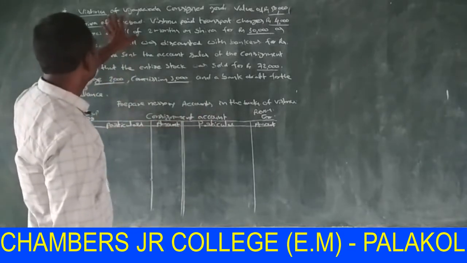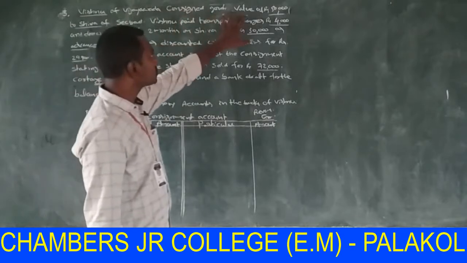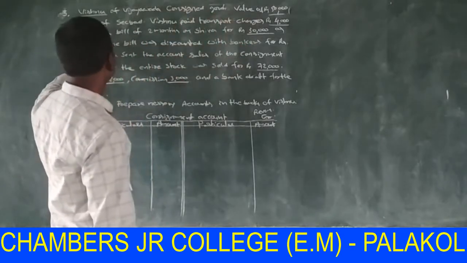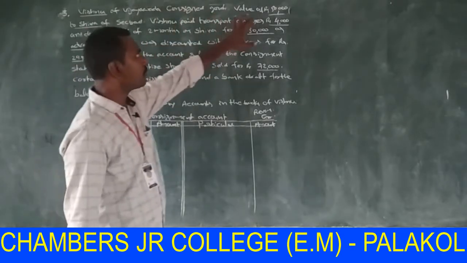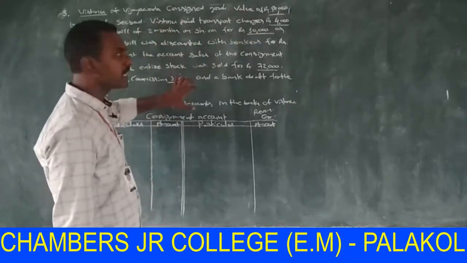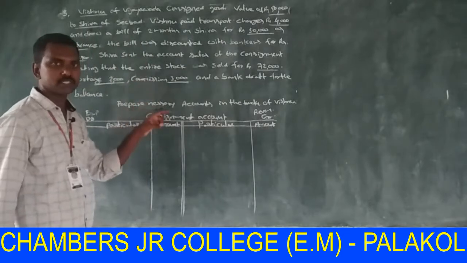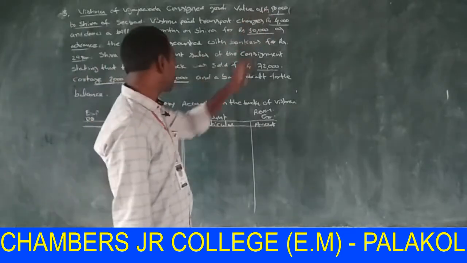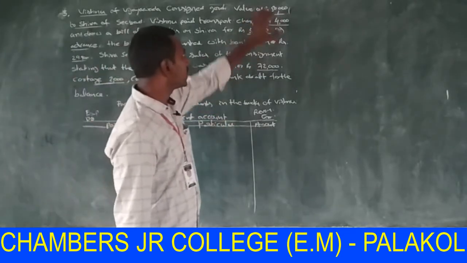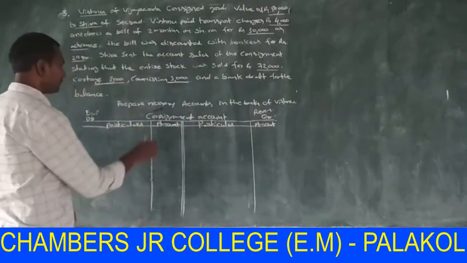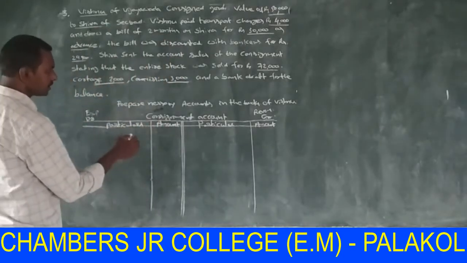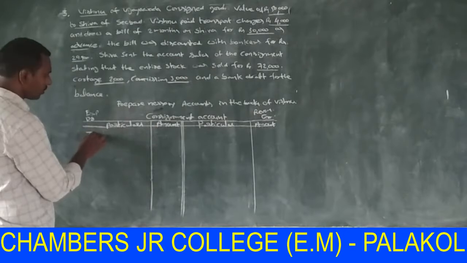Okay, see here, Vishnu of Vijayawada consigned goods of value 50,000 to Shiva. Here the consignment amount: the consignor purchased these goods for consignment. So it is an expenditure. It is shown on the debit side of the consignment account.